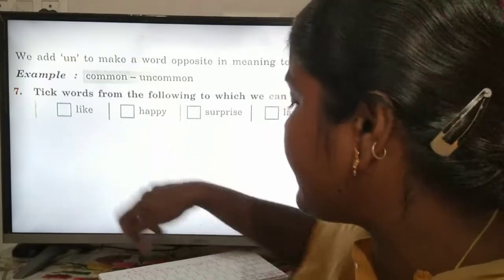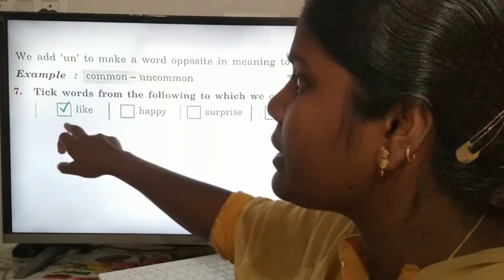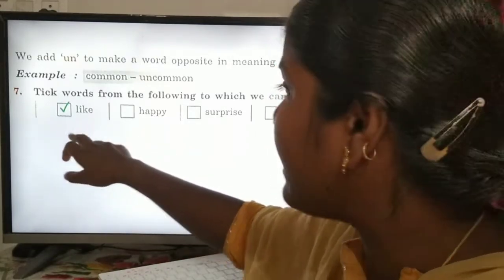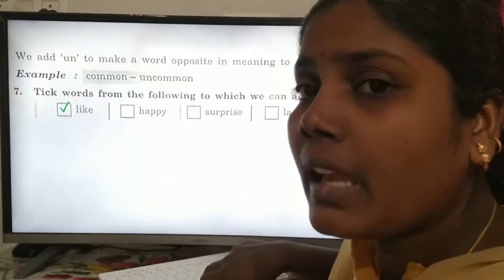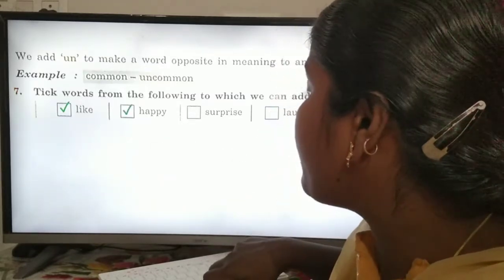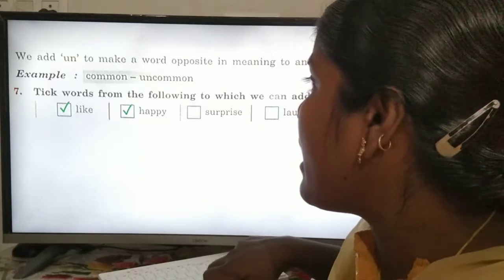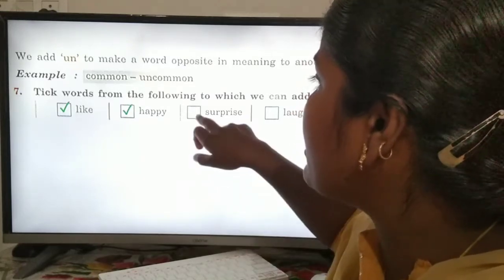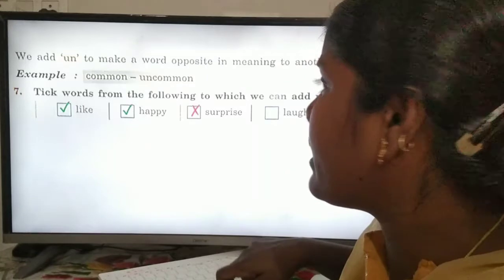So unlike. We can add the prefix un, unlike. So happy, unhappy.